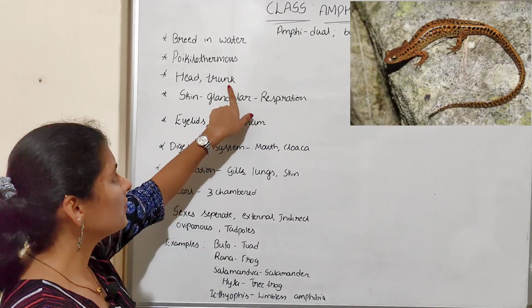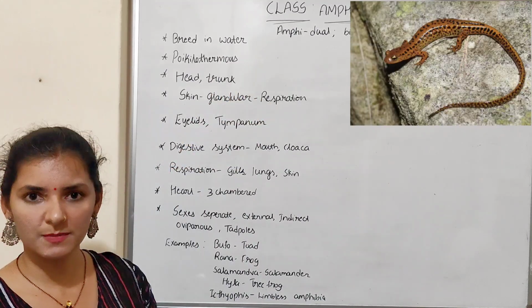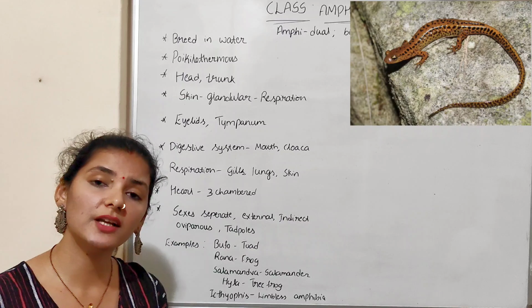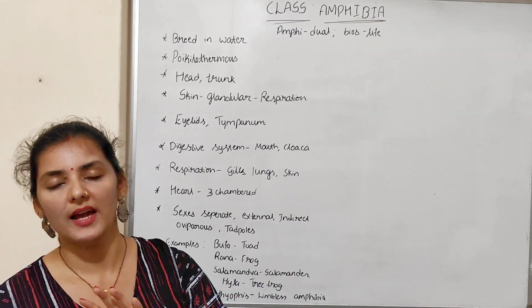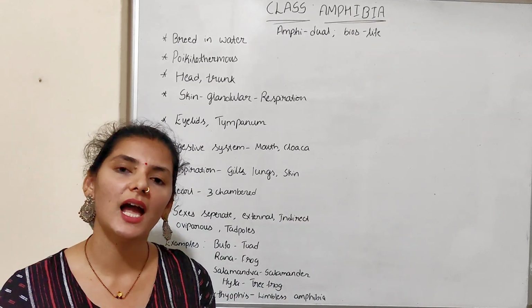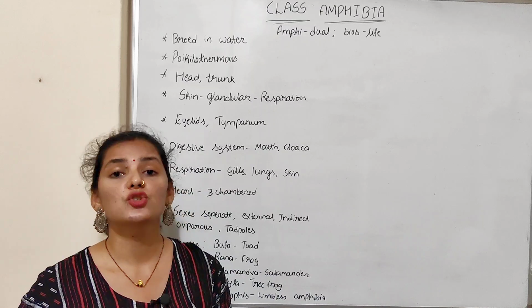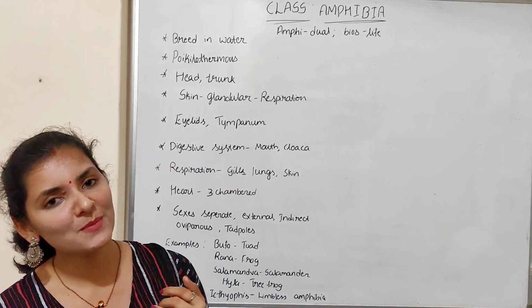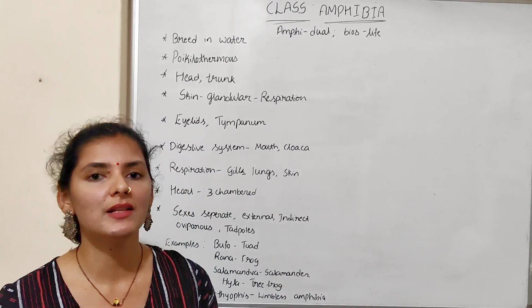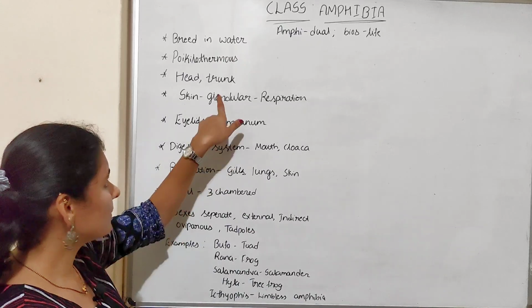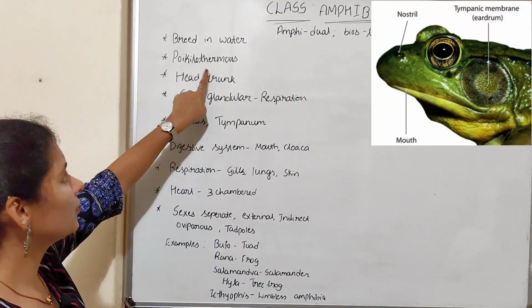The posterior part of the trunk consists of a tail in some species. So some species have a tail, whereas in some other species they are tailless, or the tail is completely absent. So the presence or absence of limbs and tail completely depends on the species. So that is about the trunk region. Next is about the head region.